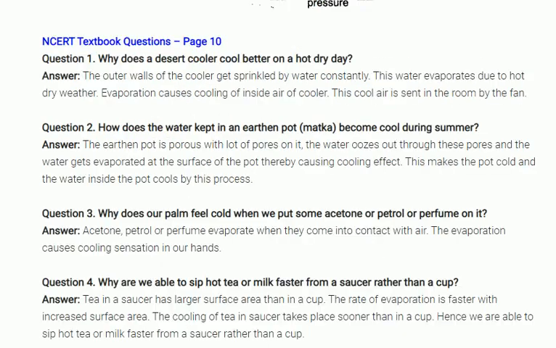Look at the next question: why does a desert cooler cool better? In hot conditions, evaporation happens. Water evaporation is an endothermic phenomenon. Whenever evaporation happens, it takes heat from the surroundings.